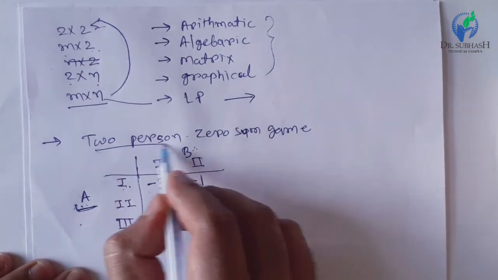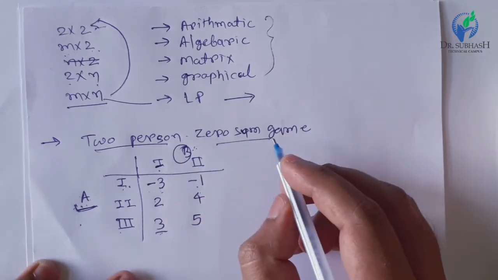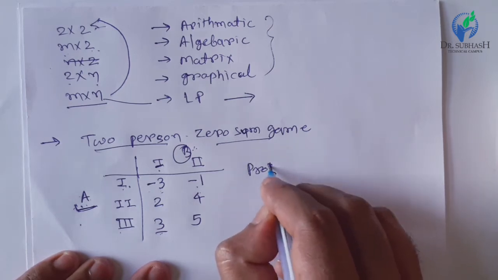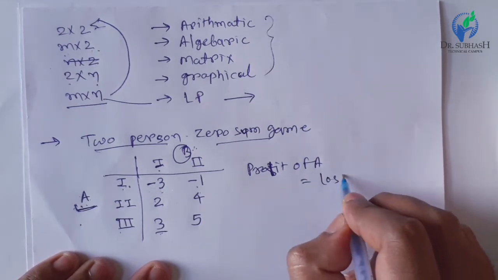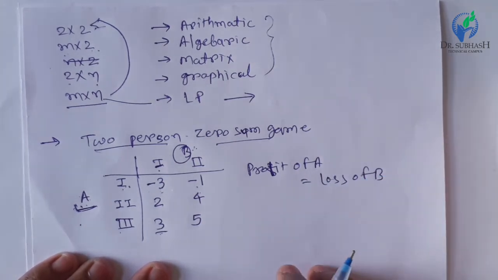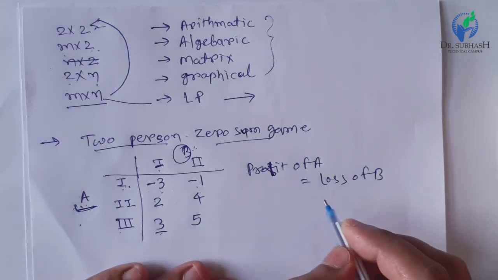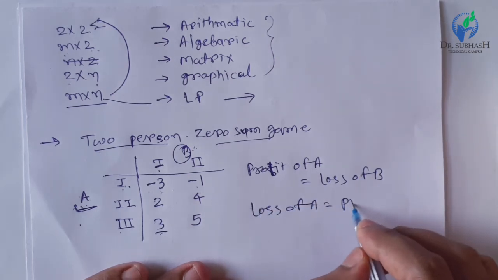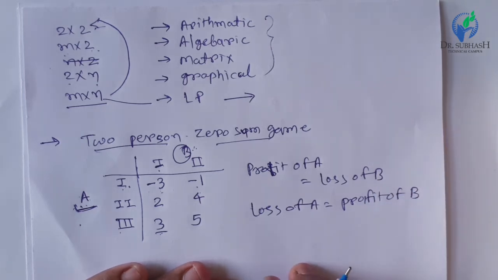And as this is a 2-person game, there are 2 players, A and B, and it is a zero sum game. Zero sum game indicates that the profit of A is exactly equal to the loss of B. So this is called a 2-person zero sum game. The same way vice versa is also true: the loss of player A is equal to the profit of player B. So this is called a 2-person zero sum game.